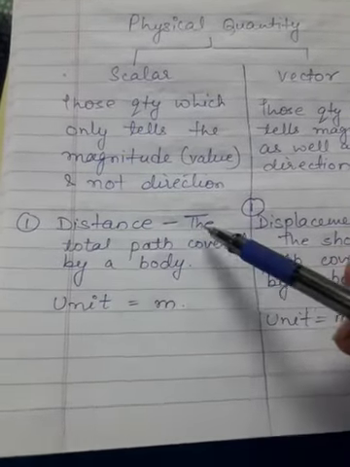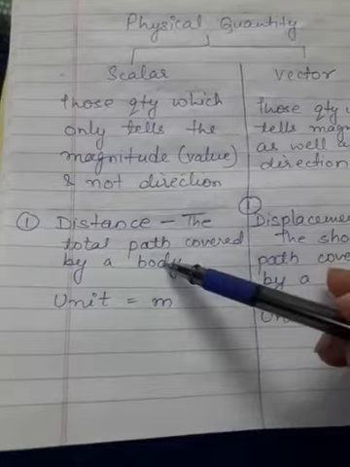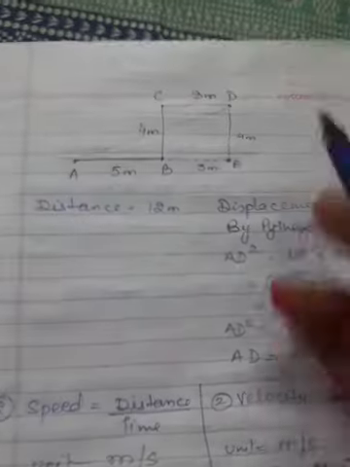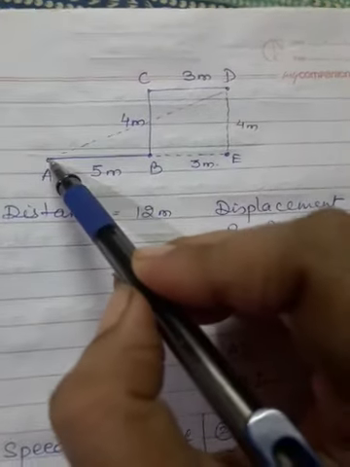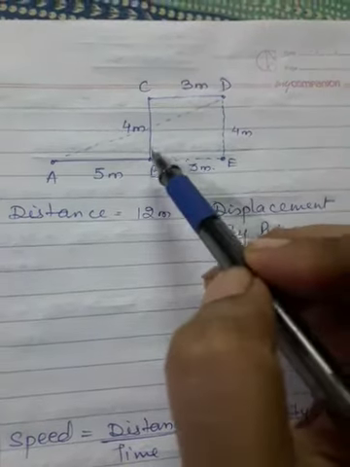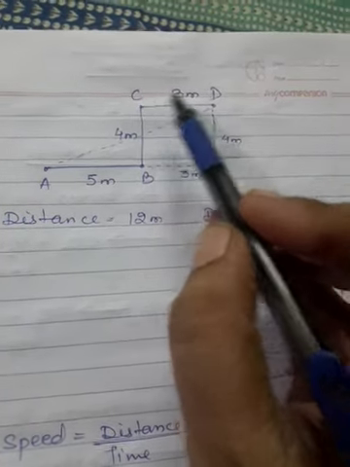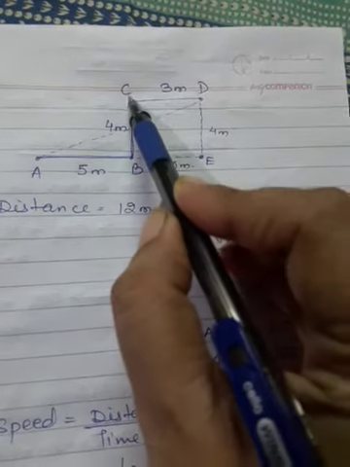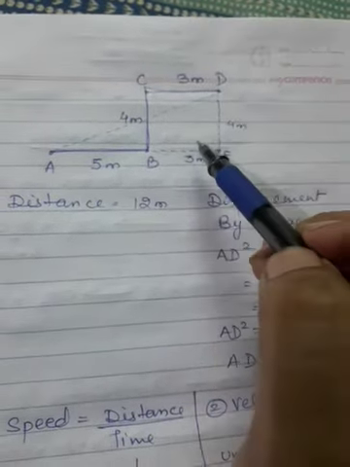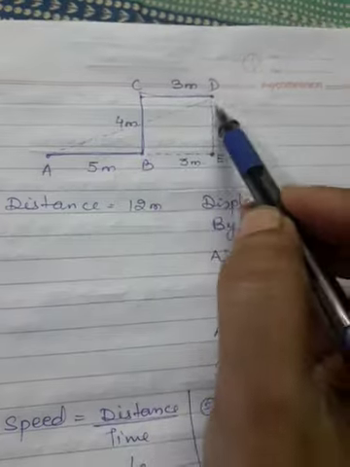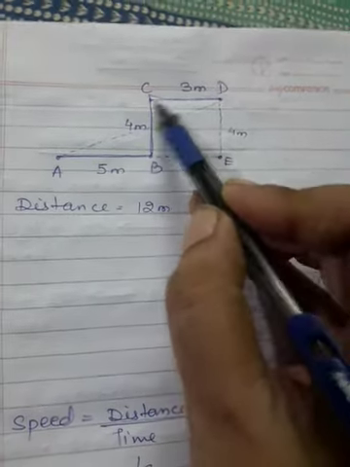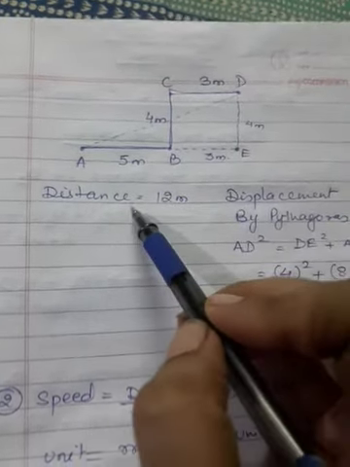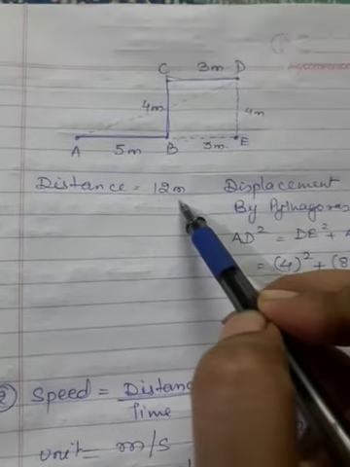Distance is the total path covered by a body. That means if I consider a boy is moving from A to B, then B to C and C to D. That means the total path covered by a boy from A to B to C and C to D. If you add all the values, you will get the total distance of this boy is 12 meter.